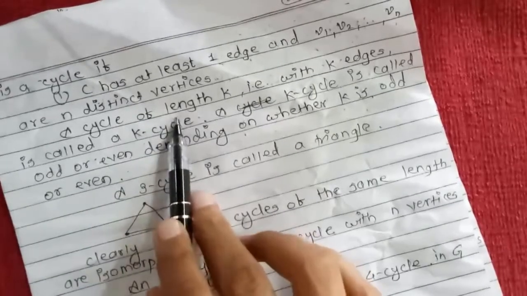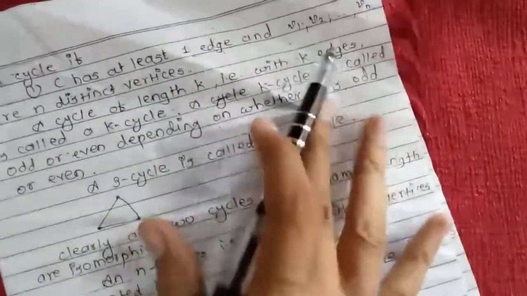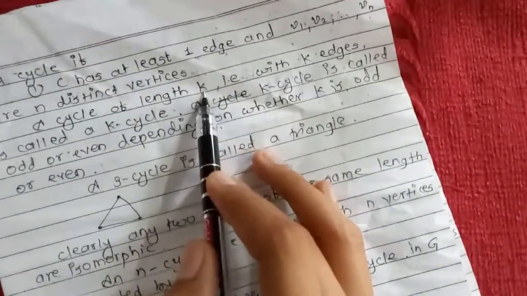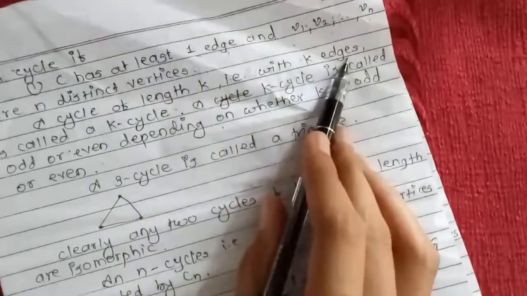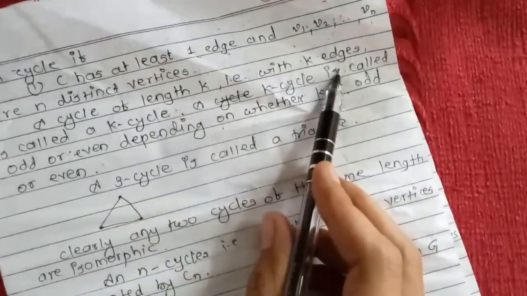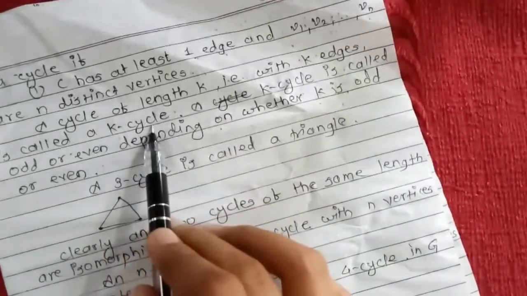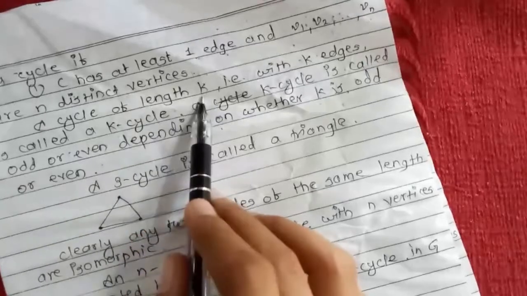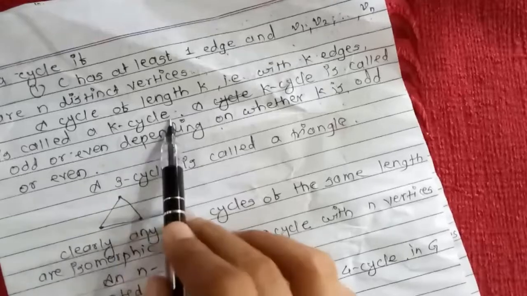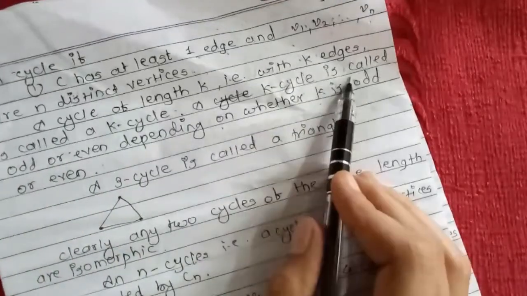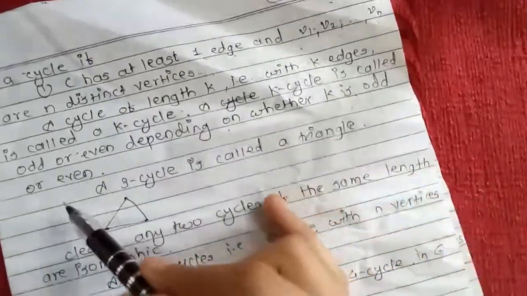In a cycle, the number of vertices and the number of edges are the same, right? So the length of the cycle is k, that is, with k edges. That means the number of edges is the length of the cycle. And this cycle is called a k-cycle. If the cycle has length k, then it is called a k-cycle. A k-cycle is called odd or even depending on whether k is odd or even.